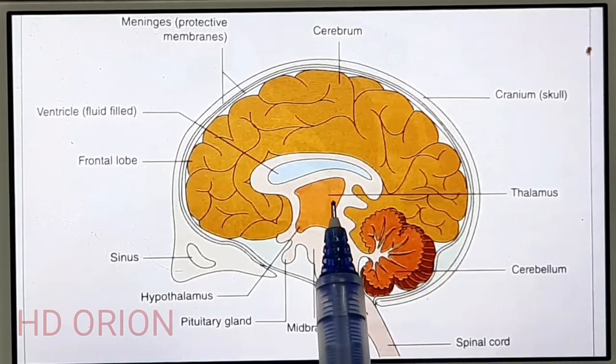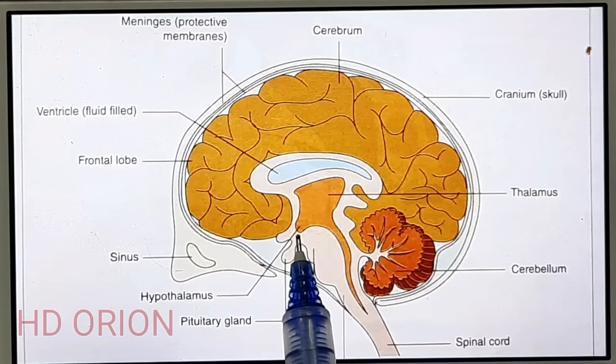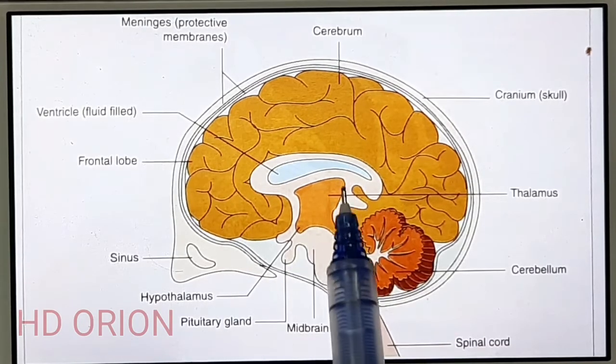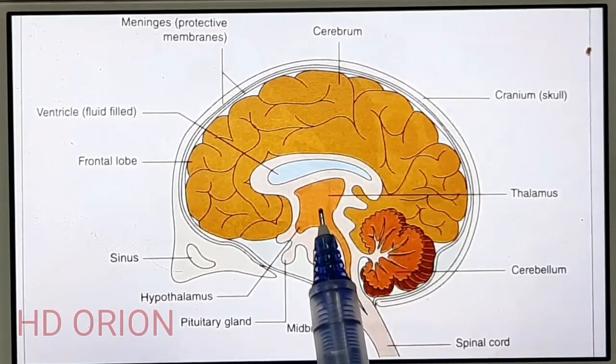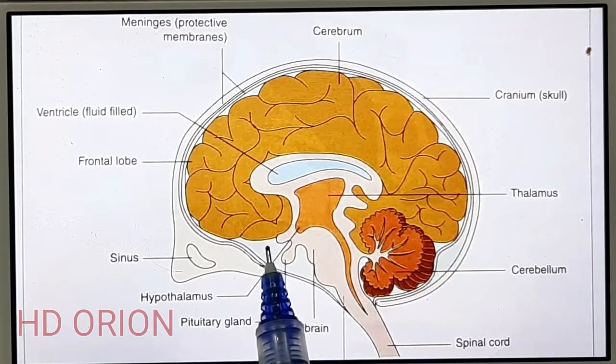This is the thalamus, the walls of the diencephalon, and the lower portion is the hypothalamus. This is exactly present below the cerebrum, and the third part of the forebrain, the olfactory lobes, are present over here, and these are hanging from the lower part of the cerebrum.